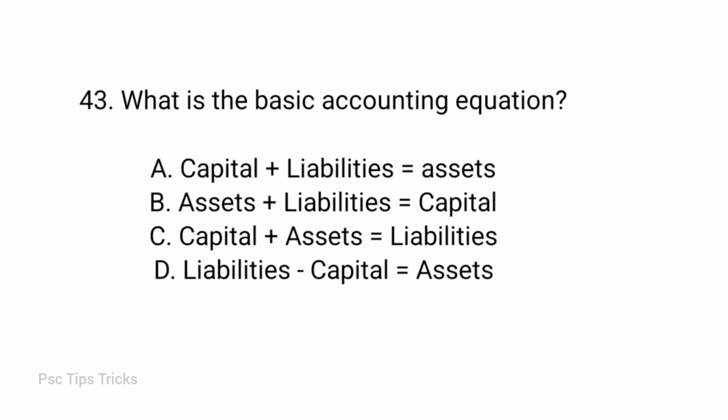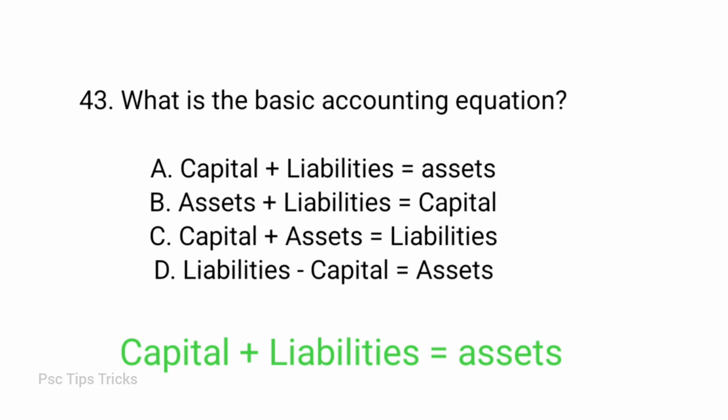What is the basic accounting equation? Options: capital plus liabilities equal to assets, assets plus liabilities equal to capital, capital plus assets is equal to liabilities, liabilities minus capital equal to assets. Answer: capital plus liabilities is equal to assets. Capital plus liabilities equal to assets is the basic accounting equation. The fundamental accounting equation, also called the balance sheet equation, represents the relationship between the assets, liabilities, and owner's equity of a person or business. It is the foundation for the double entry bookkeeping system.